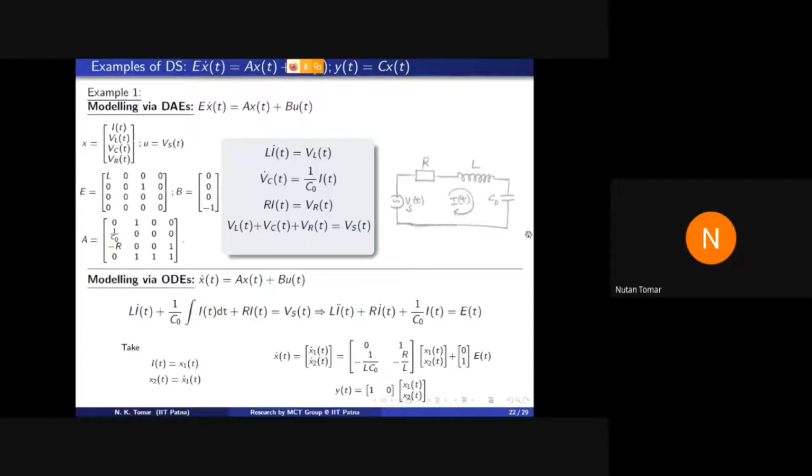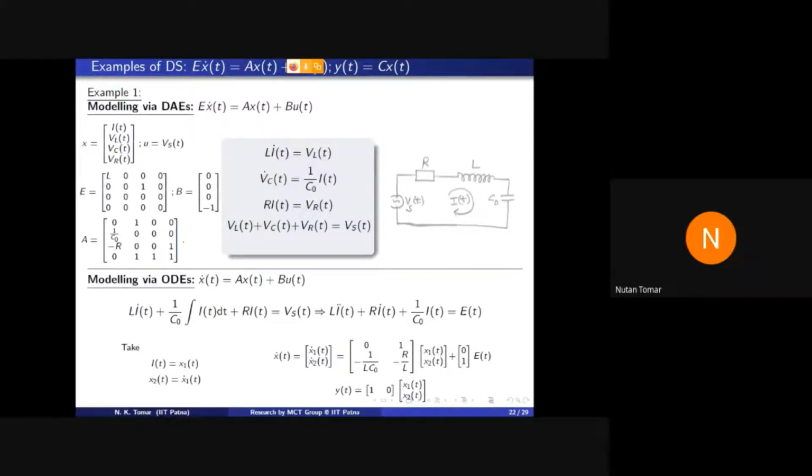Then converting these 20 equations into only ODEs, that is into a state space form, is a tedious job, remember, because we have to eliminate some variables. Rather, we can immediately write these 20 equations in descriptor form.